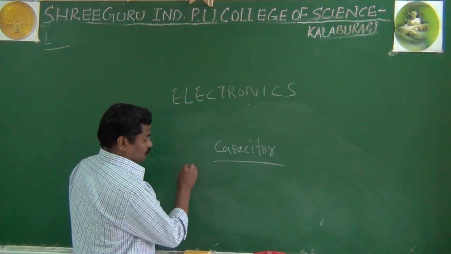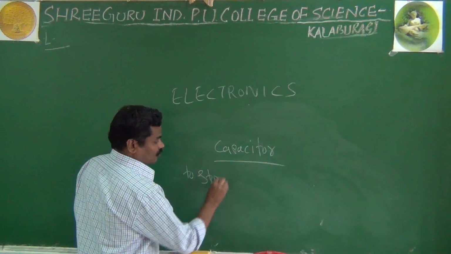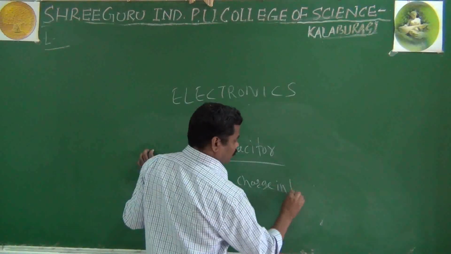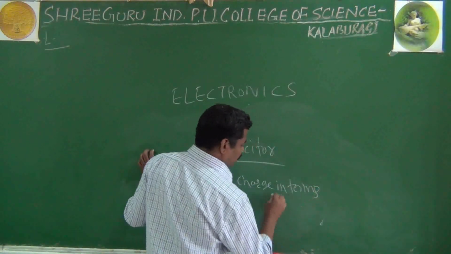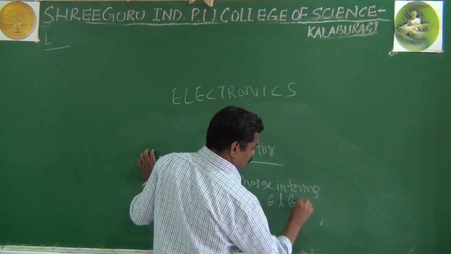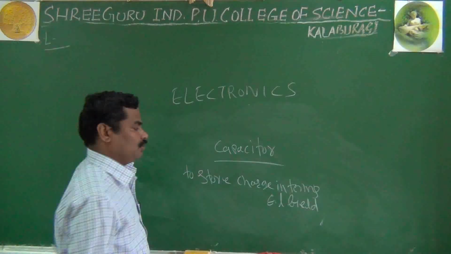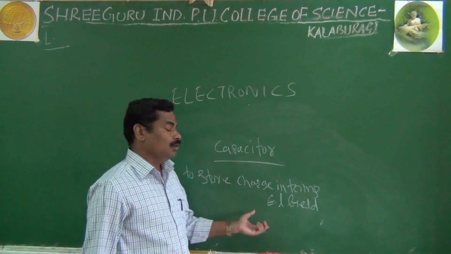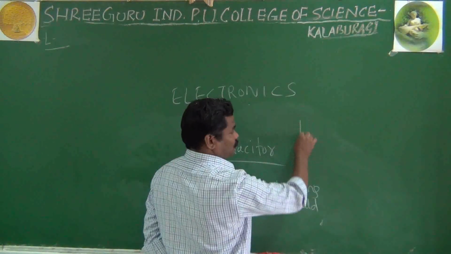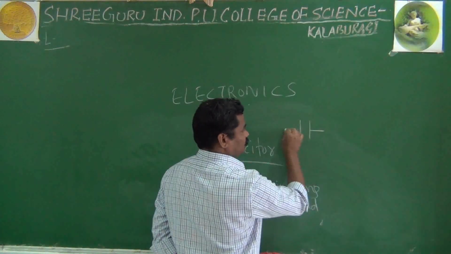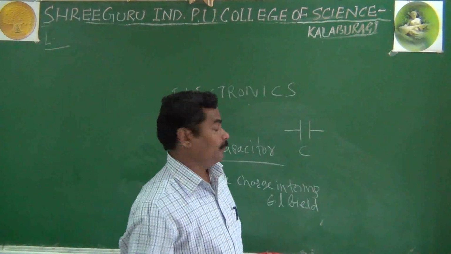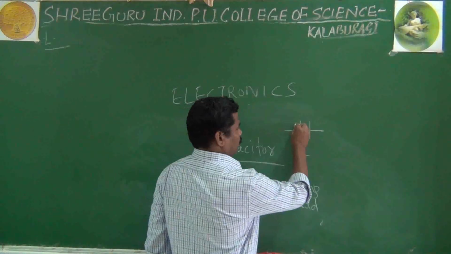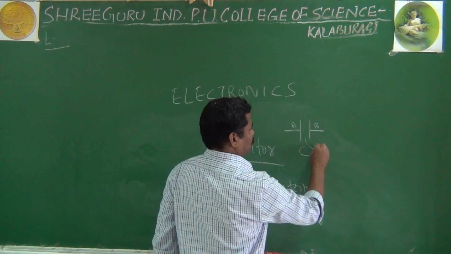It means the most important thing about capacitor, it is a passive component, it will store the charge in terms of electric field. And actually the definition of capacitor, nothing but the symbol of capacitor. What is capacitor? It is two conducting plates separated by a dielectric medium. It is called A, it is called B, in between having the dielectric.